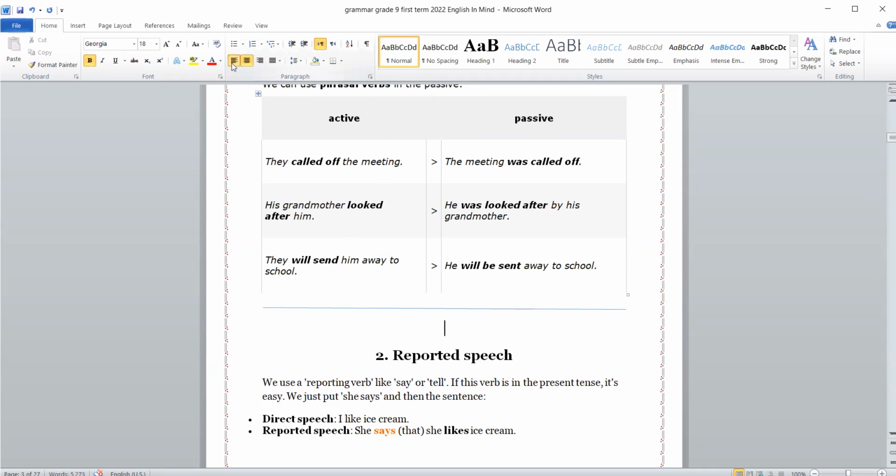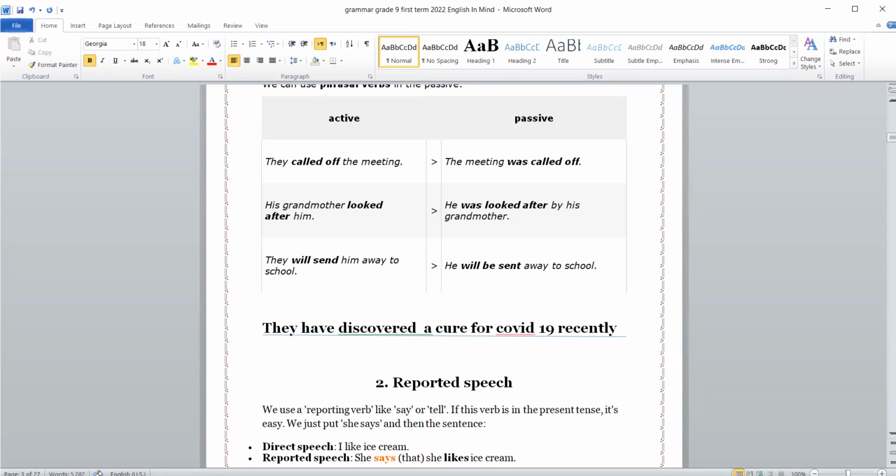If we say, they have discovered a cure for COVID-19 recently, the question will be like this.